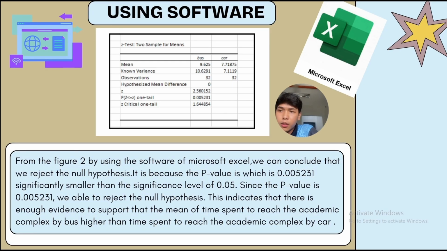From figure 2, by using Microsoft Excel, we can conclude that we reject the null hypothesis. It is because the p-value is 0.005231, significantly smaller than the significance level of 0.05. Since the p-value is smaller, we are able to reject the null hypothesis.